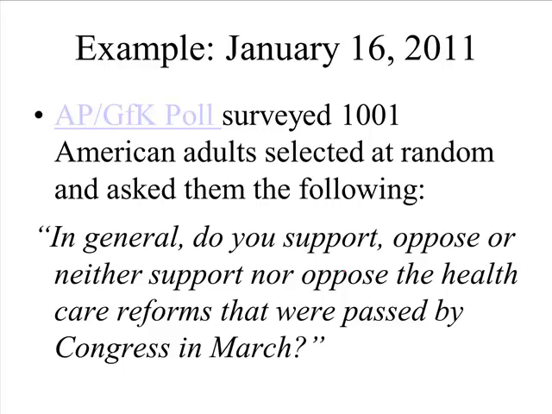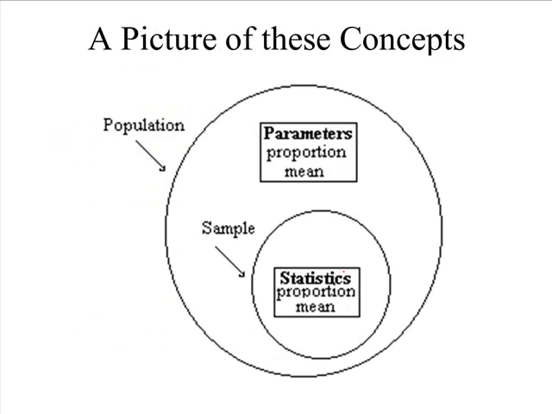if that's the case, then these are adults that are hopefully going to represent a much larger population that we're much more interested in. Namely, we think these 1,001 American adults and their opinion is going to be representative of the entire adult population of the U.S.